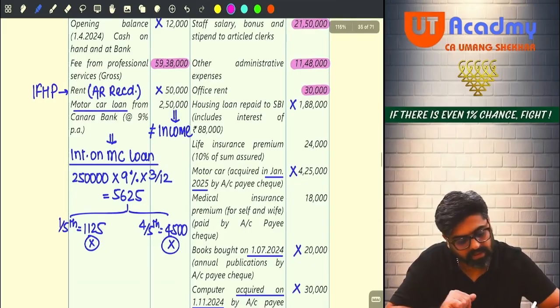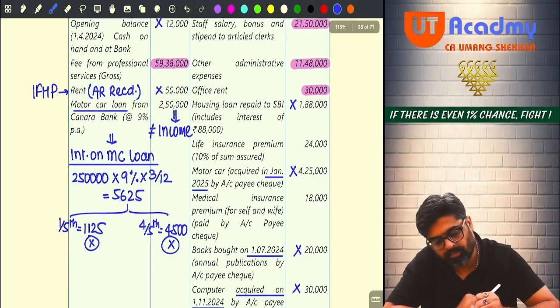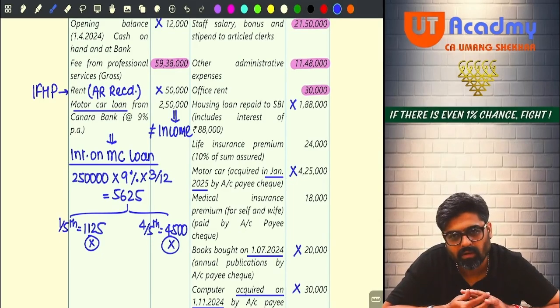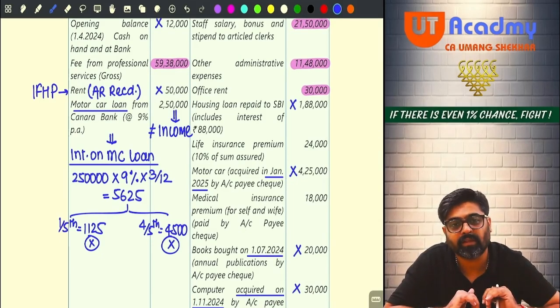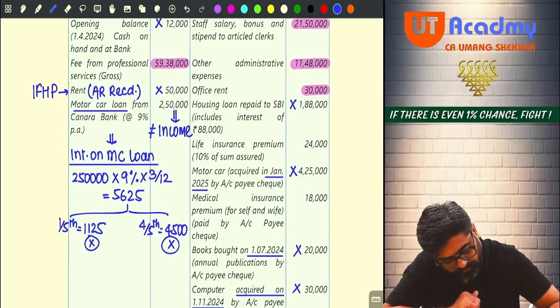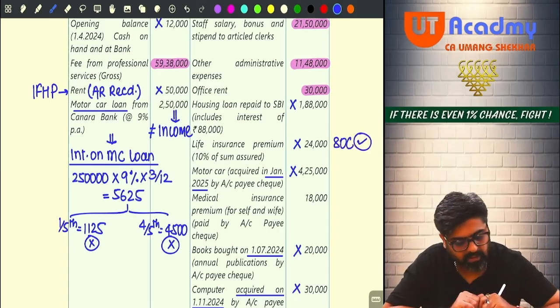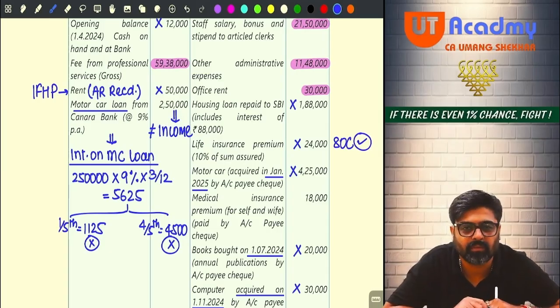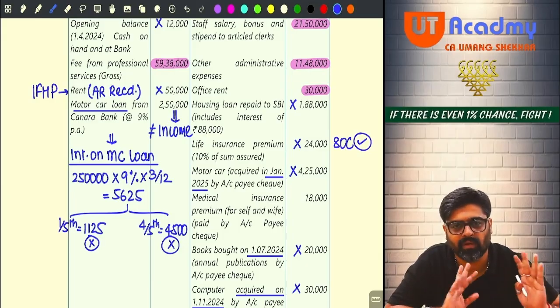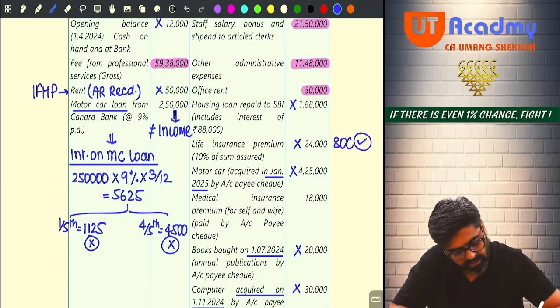Okay. 24,000 life insurance premium you are paying, sir. Life insurance premium is your PGBP expense, no? Then your personal expense will be allowed under section 80C. So this is not your PGBP expense. For this you are going to get deduction under 80C. And it is 10% of sum assured. Meaning that whatever sum assured was there, 10% of that you have paid. So this entire amount will qualify. Getting my point? Next one.